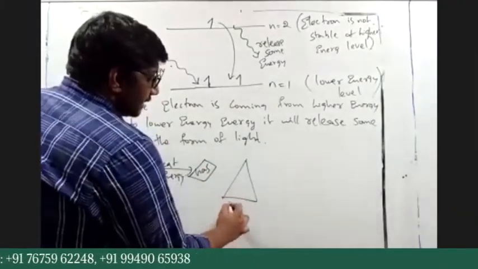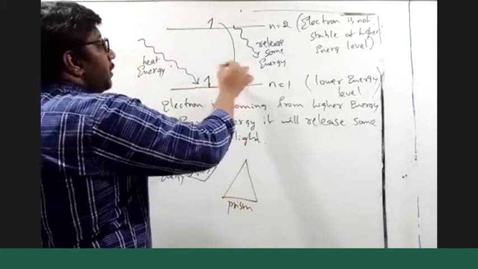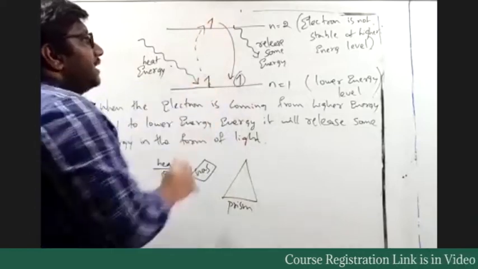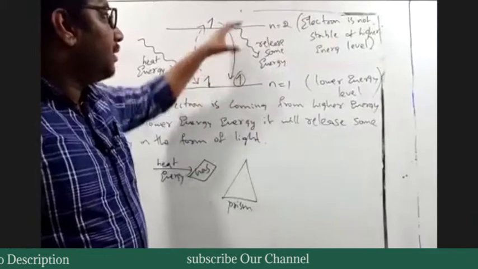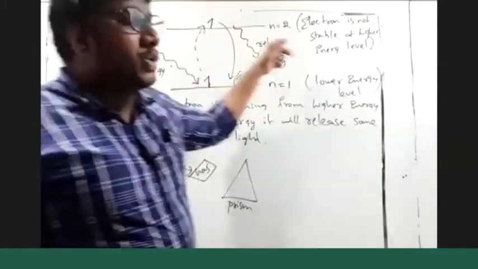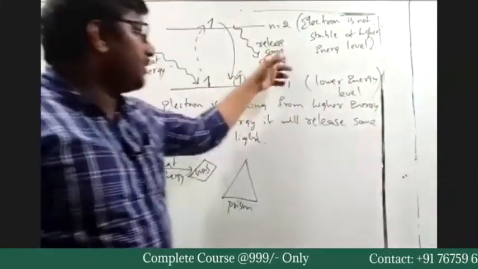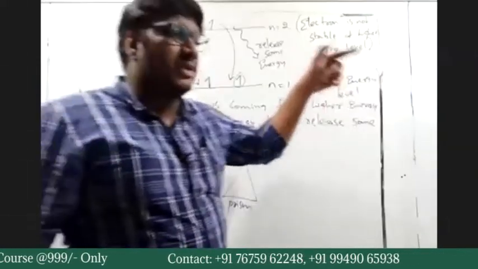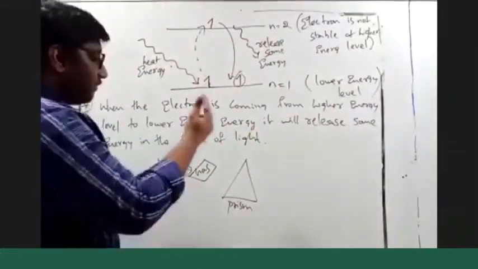As soon as the gas molecule absorbs energy, the electron of the gas molecule goes to the higher energy level. It is not stable at the higher energy level, so it again comes to the lower energy level. From higher energy to lower energy, it must lose some energy, and that energy lost should be in the form of light. That is what we observe in the experiment.